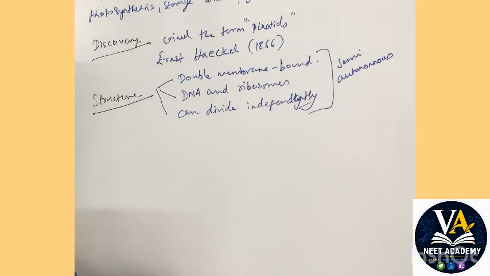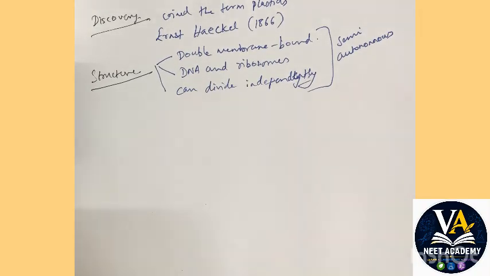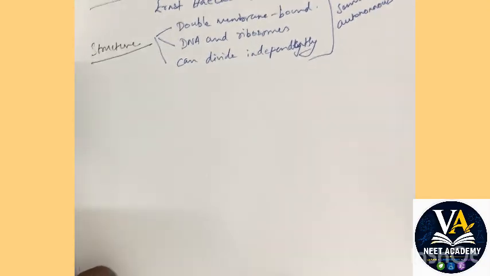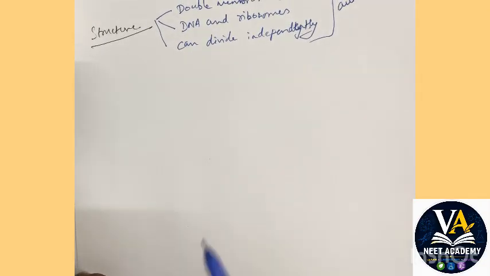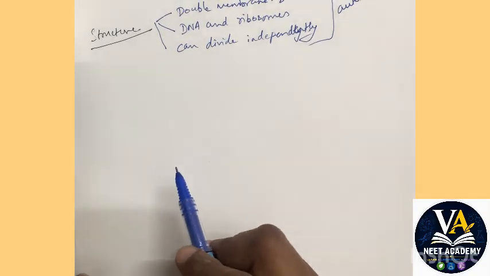Just as mitochondria are, these plastids are also semi autonomous. So when we look at the structure, it basically is a double membrane bound structure.